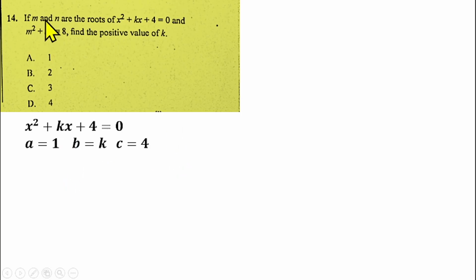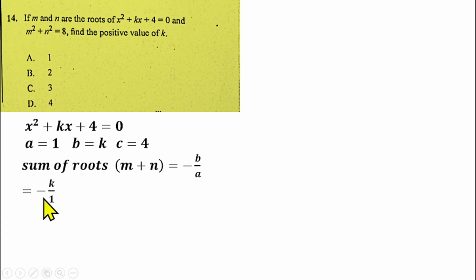So we are told that m and n are the roots of the quadratic equation. So if you sum the roots, which is m plus n, that will give us minus b over a, which is the formula for the sum of roots of a quadratic equation. And in this case, our b is k, and our a is 1. So you're having minus k over 1. That will give us minus k. Sorry, that is minus k, not k, please help us adjust that, so there's a slight mistake there. So minus k over 1 gives us minus k, not k.